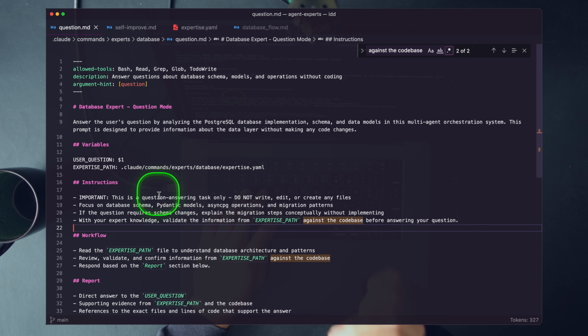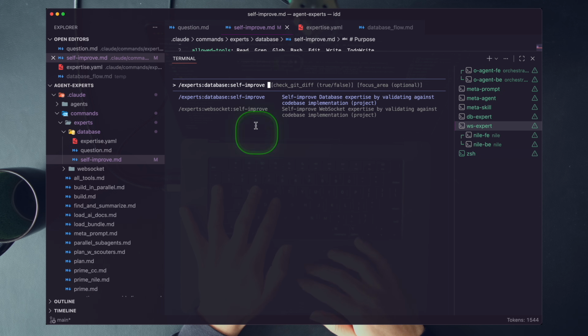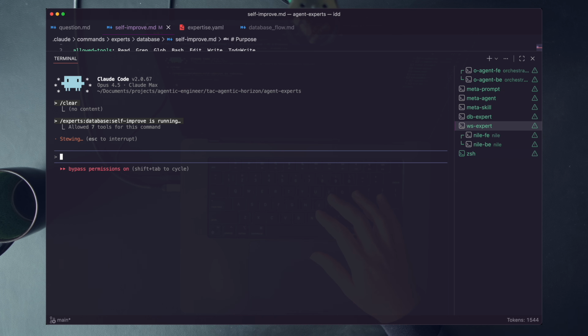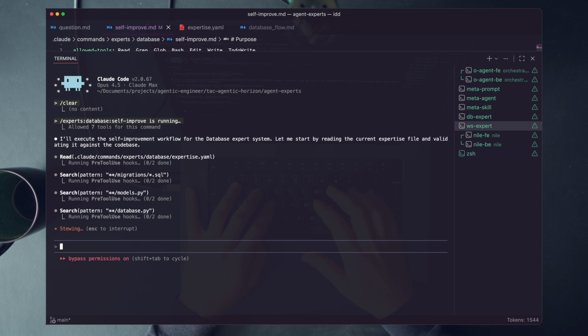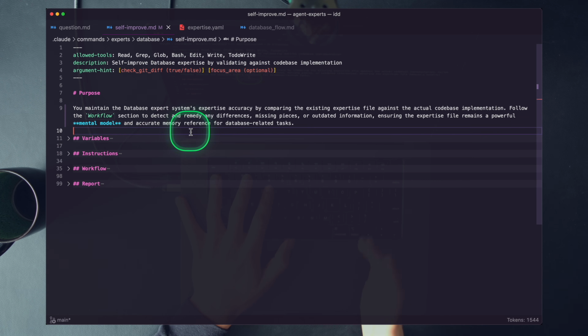Now, what is the expertise and how do we build it? Let's just run this. Self-improve. Database, we have a couple of additional flags here. We don't need any of them. Let's kick it off, all right? Let's let our agent sync its mental model with the working code base. And so you can see what's coming here, right? What is the self-improve prompt? It is in fact...